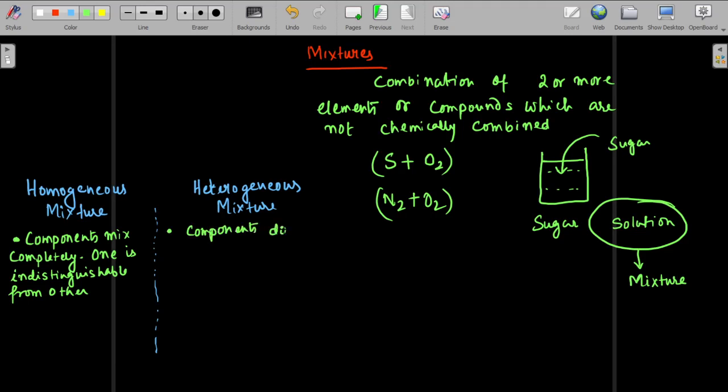Components don't mix completely, they remain separate.